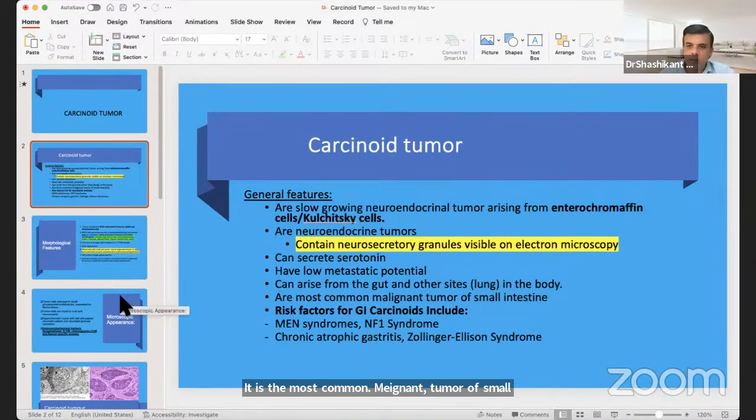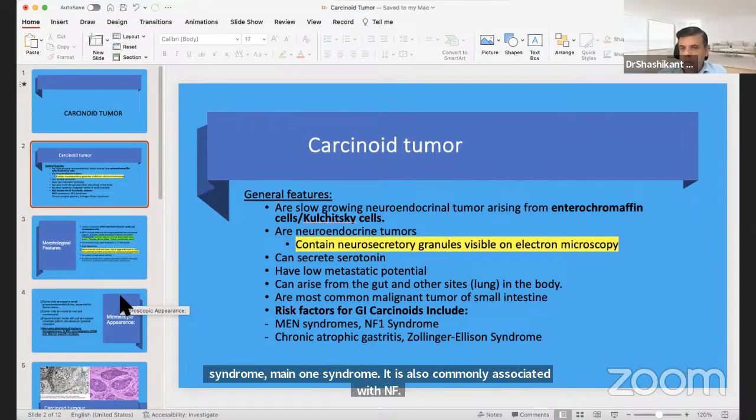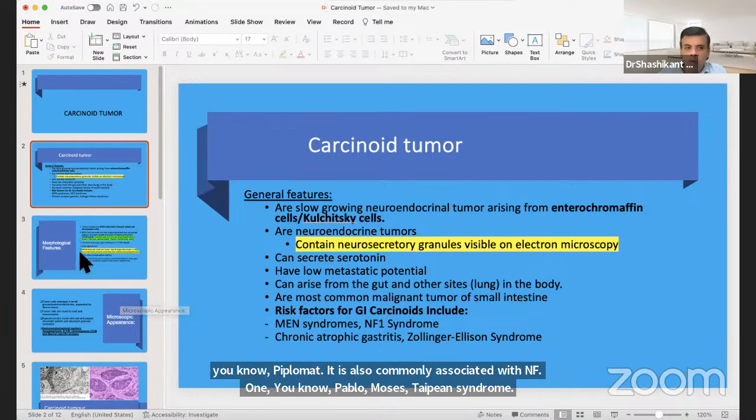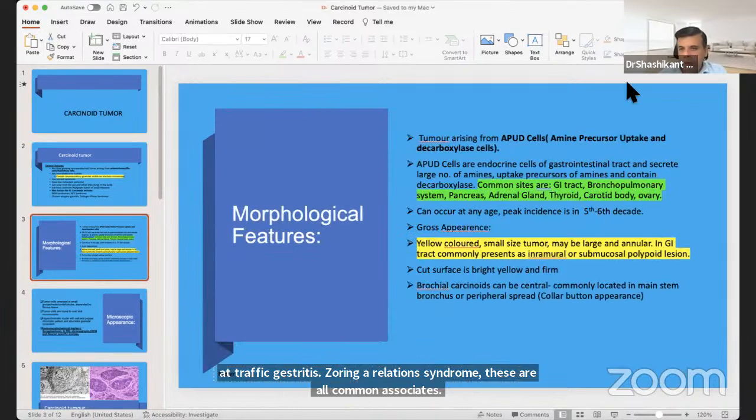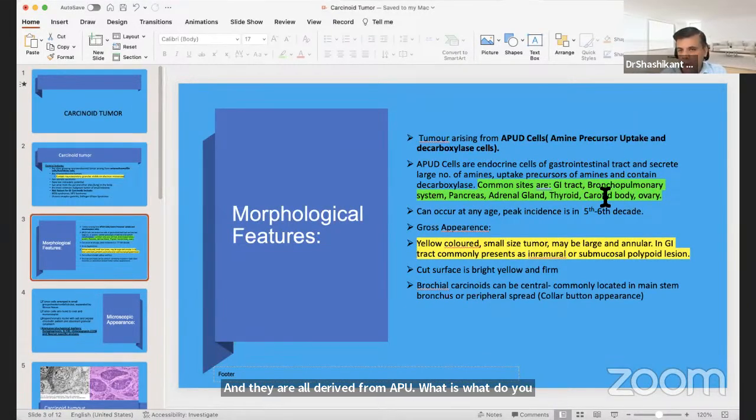There are various risk factors that increase the incidence of carcinoid tumor. It is more common in multiple endocrine neoplasia 1 syndrome, MEN1. It is also commonly associated with NF1, neurofibromatosis type 1, chronic atrophic gastritis, and Zollinger-Ellison syndrome. They are all derived from APUD cells. What do you mean by APUD? Amine precursor uptake and decarboxylase cells. These cells take up the precursors of amines and decarboxylate them into mature amines.